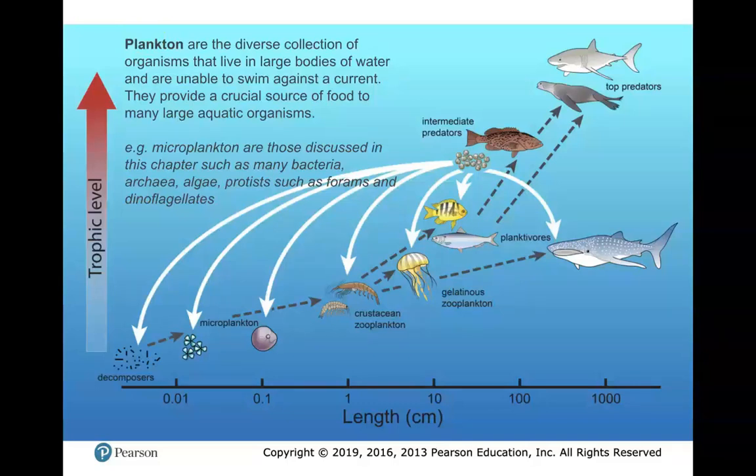So I'm really focusing on microplankton here because I can actually have plankton that is not existing on the microscopic level, such as these crustaceans and zooplankton. Microplankton, such as forams and other protists, as well as dinoflagellates that I'm going to go over later, also contribute to these food resources for these higher trophic levels.